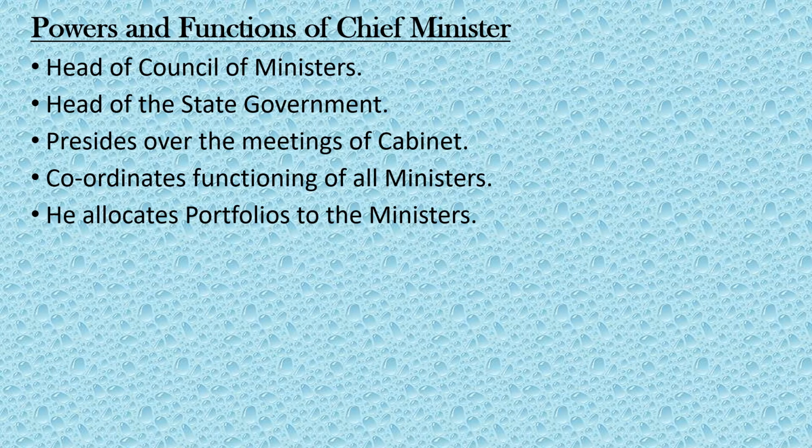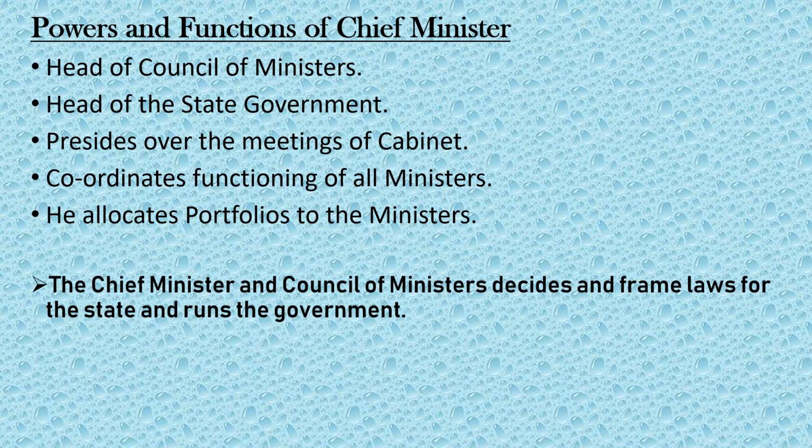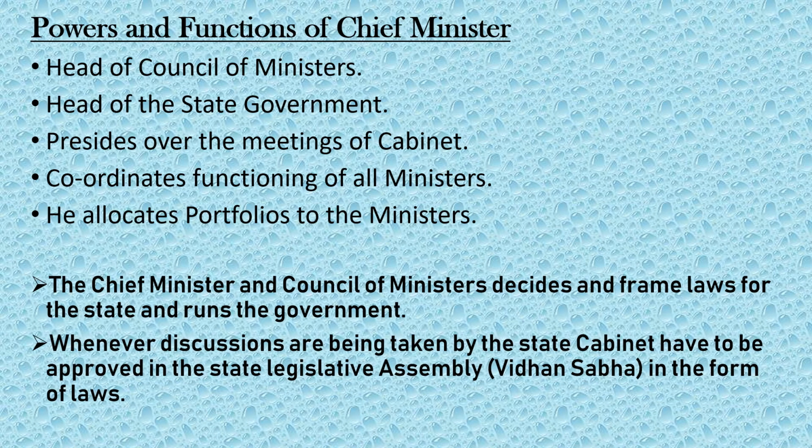The Chief Minister and Council of Ministers decide and frame laws for the state and run the government. Whatever decisions are taken by the state cabinet, that is the Council of Ministers, have to be approved in the state legislative assembly, that is called the Vidhan Sabha, in the form of laws. So now we'll discuss the functioning of the legislative assembly or Vidhan Sabha.